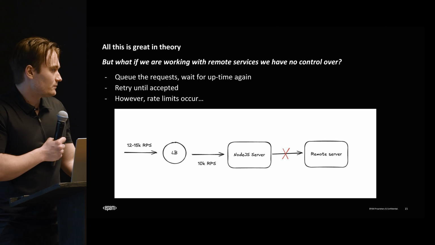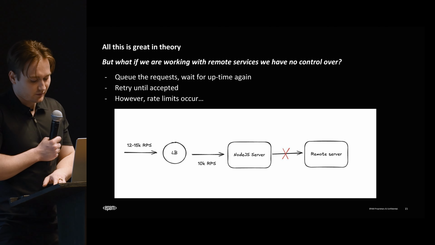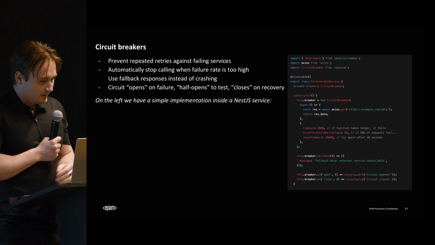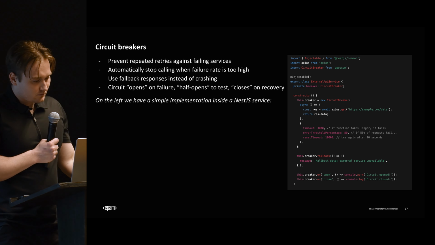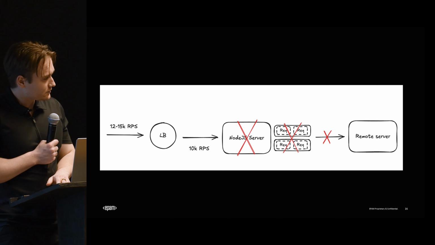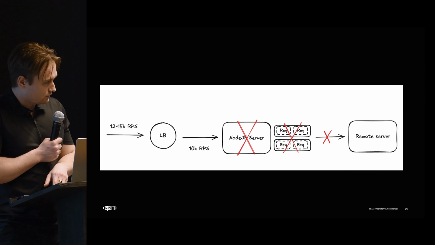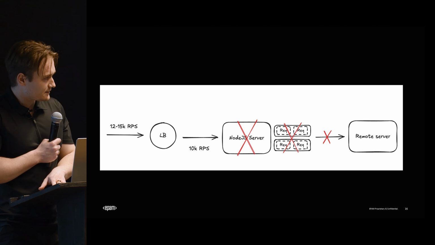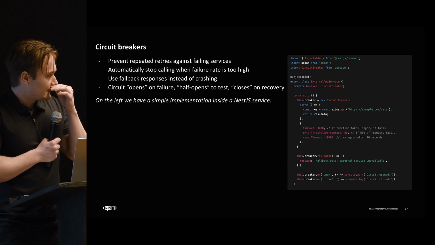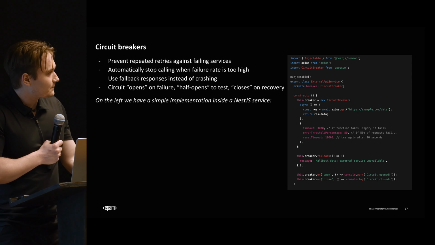How do we solve this? Or can we solve it? Maybe we can. Maybe we have to ask them for a larger rate limit. But there are some things we can do to prevent this. There's one thing which every single system that has the structure that I showed earlier, with a queue and some remote service, should have. Probably also systems when they interact with each other, like inside the system with a queue. It doesn't have to be a remote service. Everything has some kind of queue and reacts with something else. So it should have something called a circuit breaker.